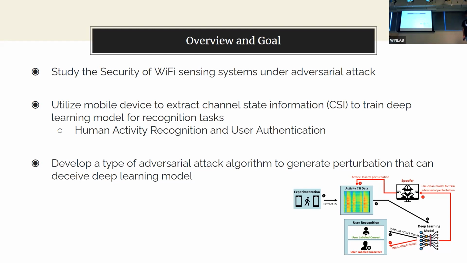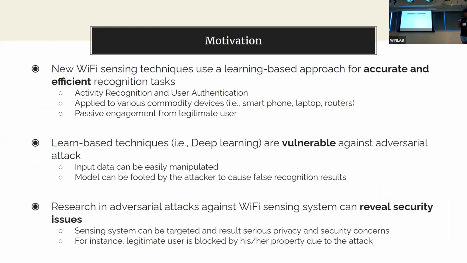Basically, using that data, the model can recognize your activity, so if you're walking or kicking, or who you are. So this is the motivation behind what we were doing. Firstly, we wanted to implement a new Wi-Fi sensing technique, which uses a learning-based approach for accurate and efficient recognition tasks. So it should be able to recognize the activity you're doing and authenticate your user. Secondly, this can be applied to various devices, like your cell phone, a laptop, a tablet, or even Wi-Fi routers, which we'll talk about later. And the best thing about this is that it actually has passive engagement from the user.